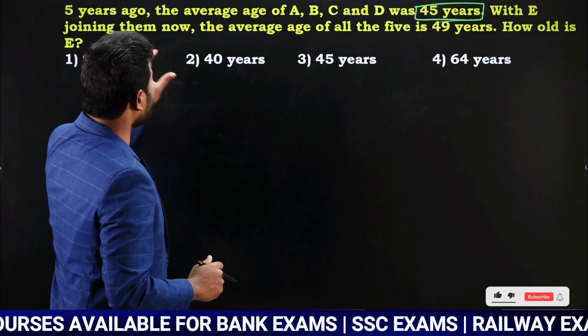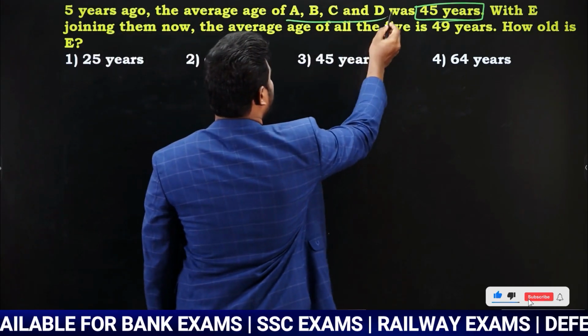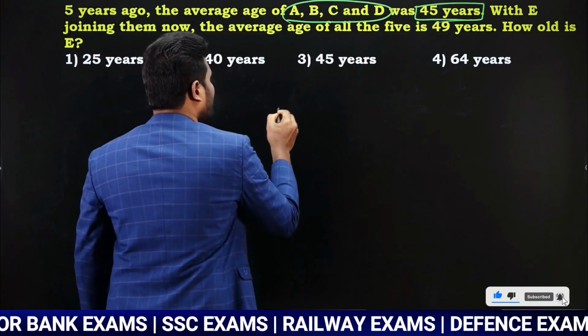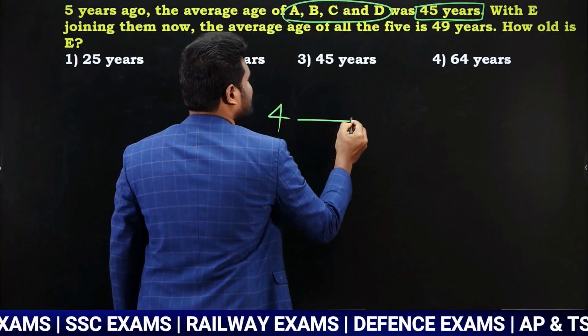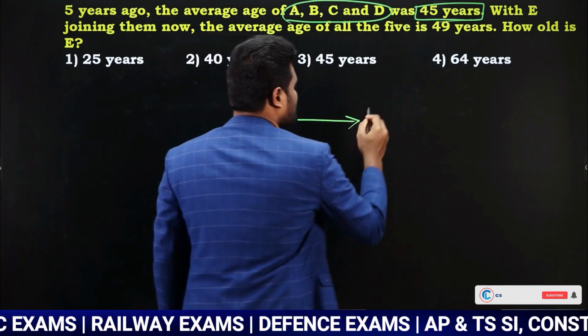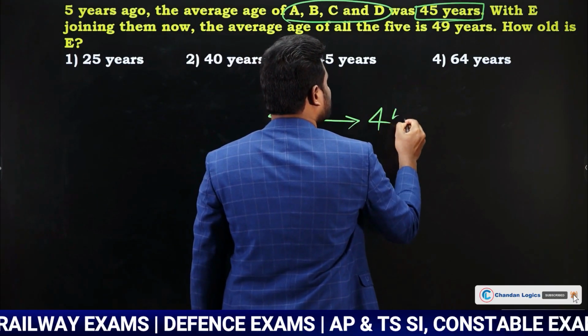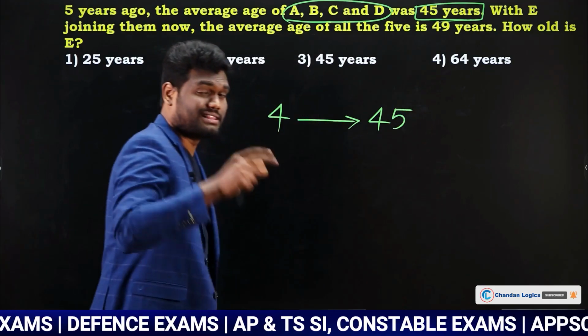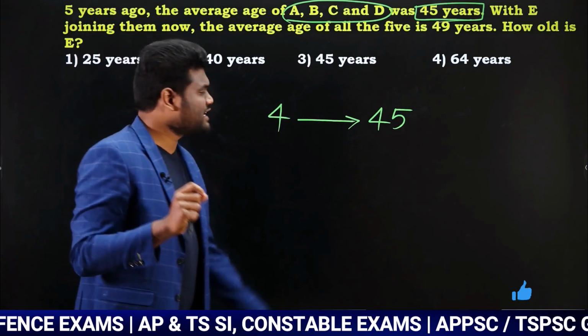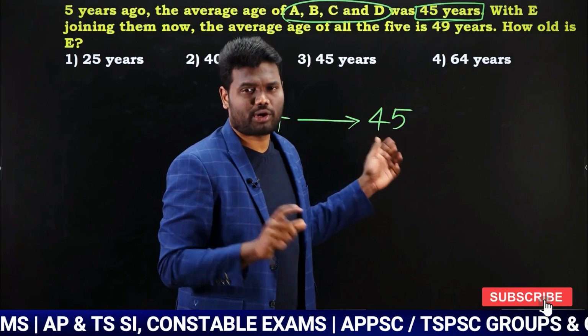Look here, initially how many persons are there? A, B, C, D. So initially we have 4 persons. The 4 persons' average age is 45 years. When? This is really important. Many of the guys make a mistake here. Observe here.